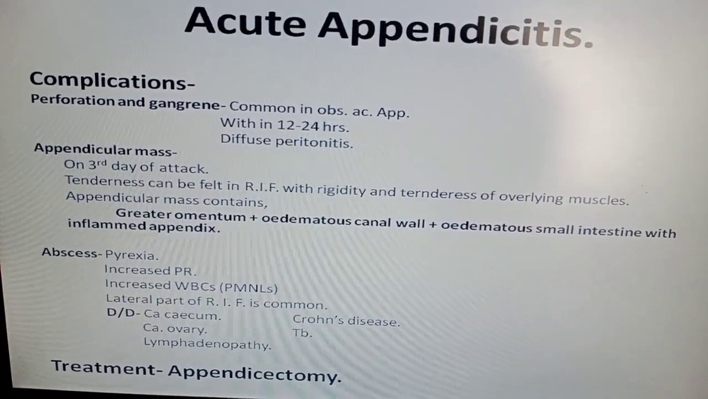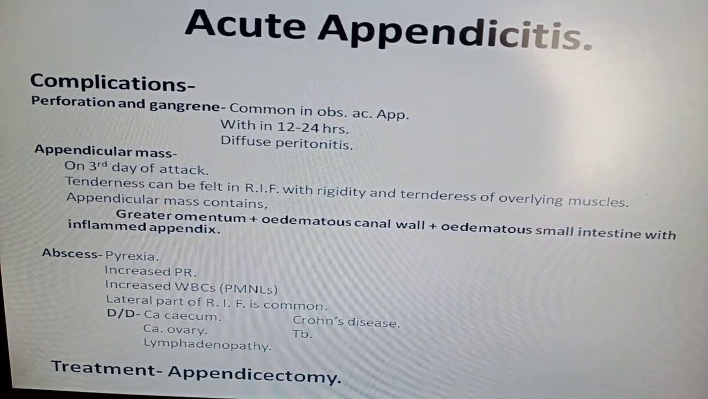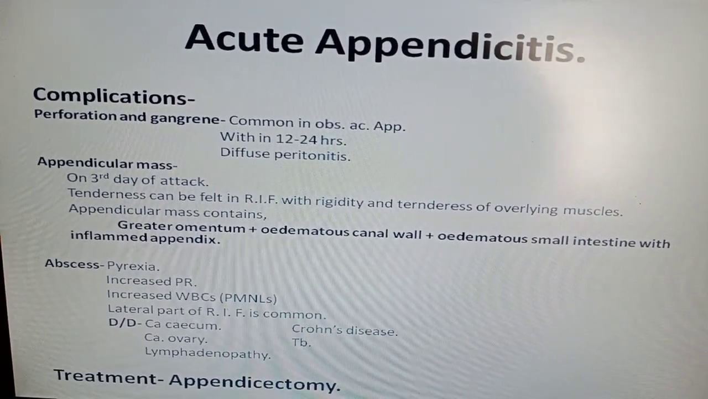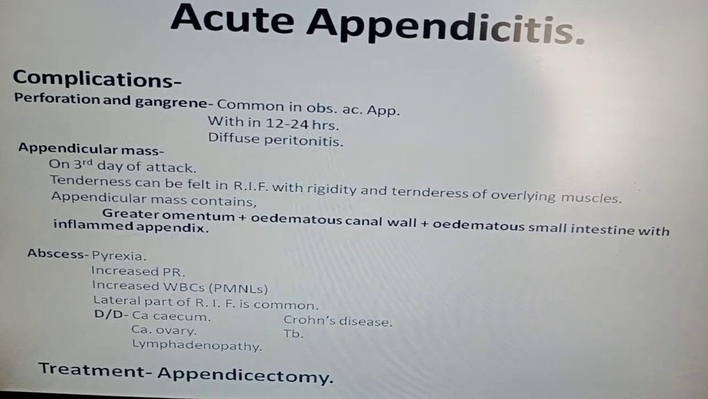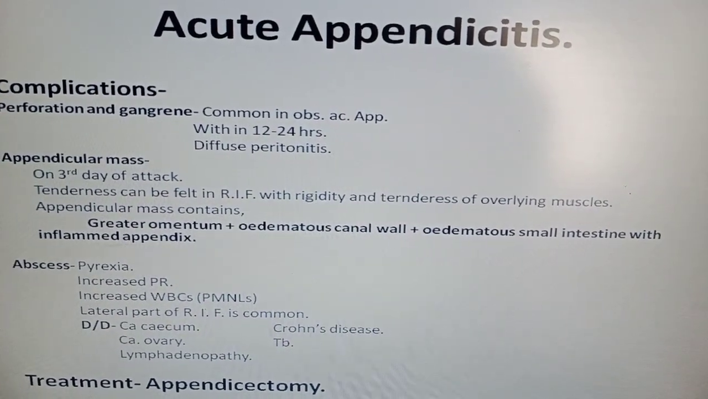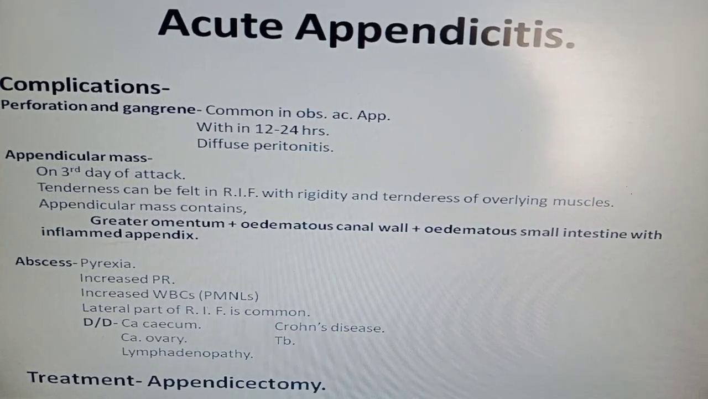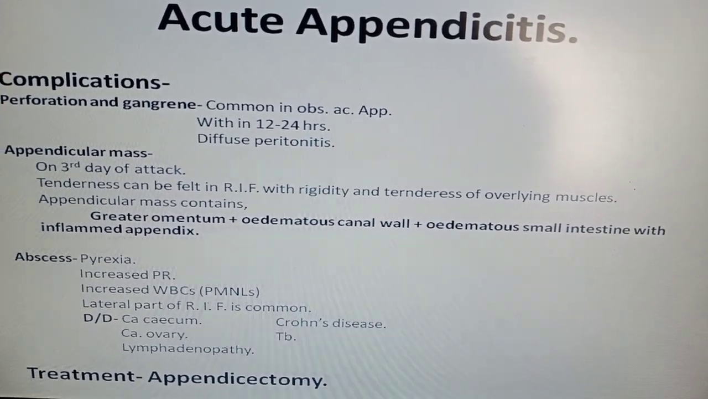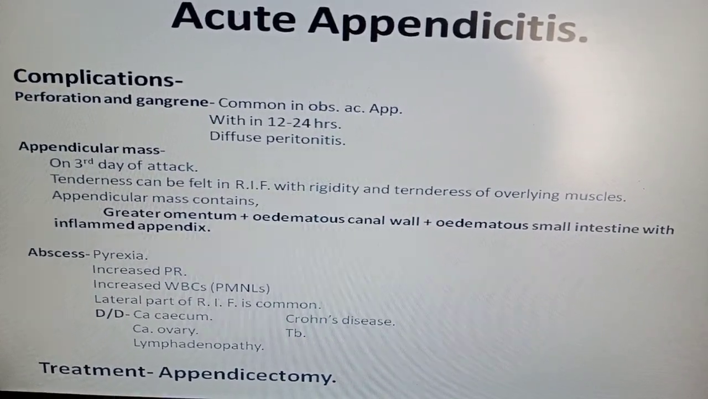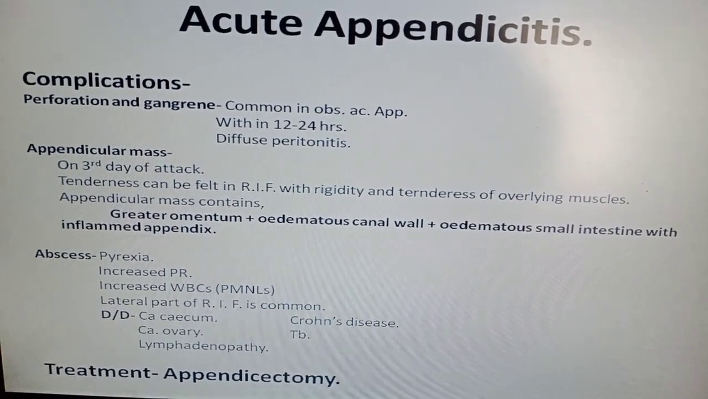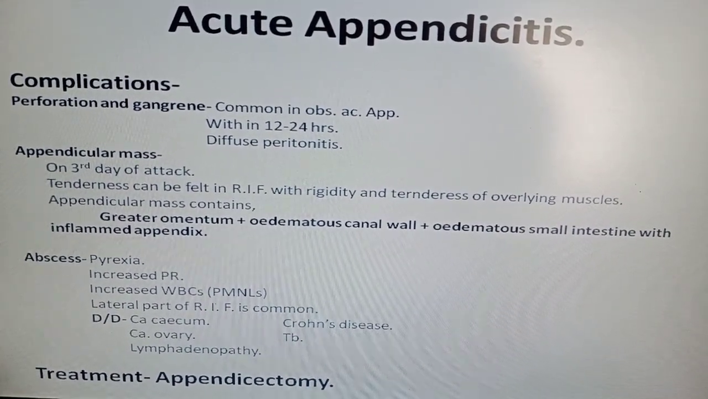Next part is treatment. I have not gone in detail with the treatment of acute appendicitis, that you are supposed to study in therapeutic part. Shetty madam will deal with the therapeutic part of acute appendicitis. Here I have just mentioned the appendicectomy. I will post the video of appendicectomy on YouTube.